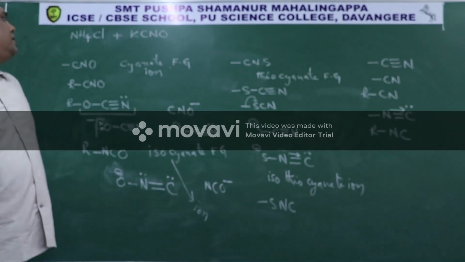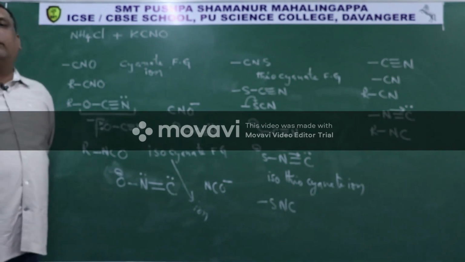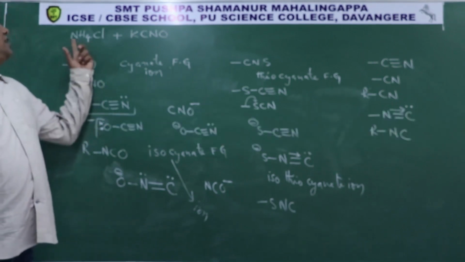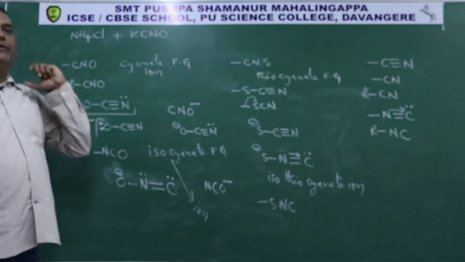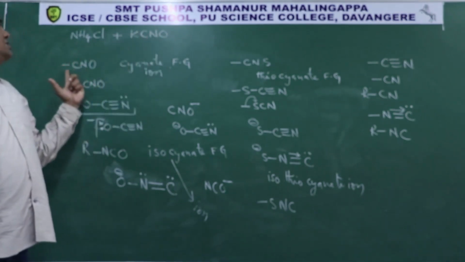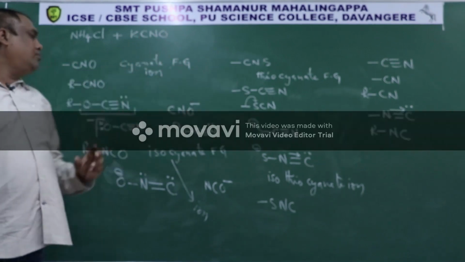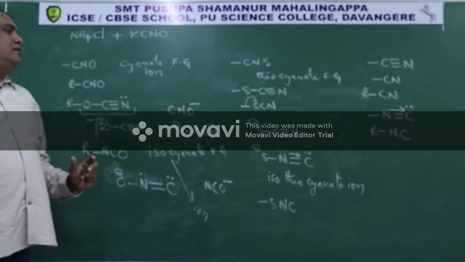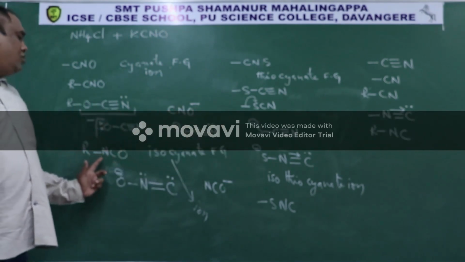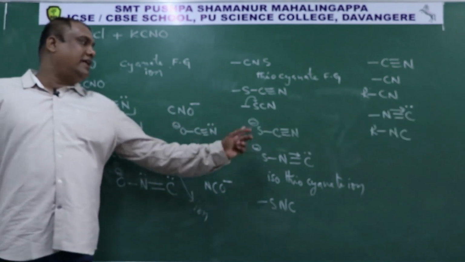So here, just I was telling, preparation of urea by Wohler in the laboratory, where Wohler has taken ammonium chloride and potassium cyanate. Then we got introduced into cyanide functional group, then thiocyanate functional group, cyanate ion, thiocyanate ion, then isothiocyanate functional group, isothiocyanate ion.